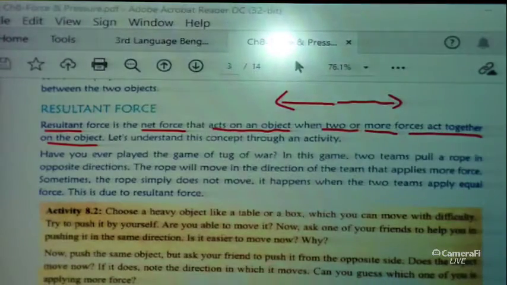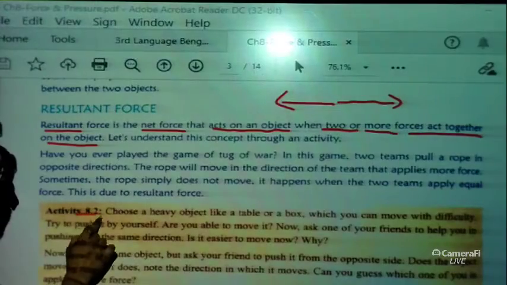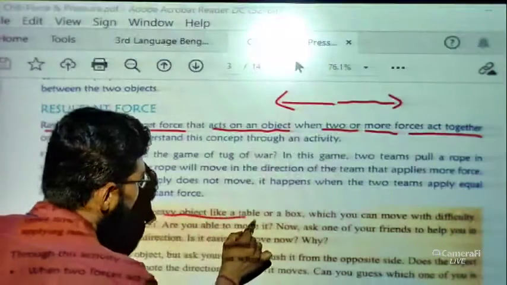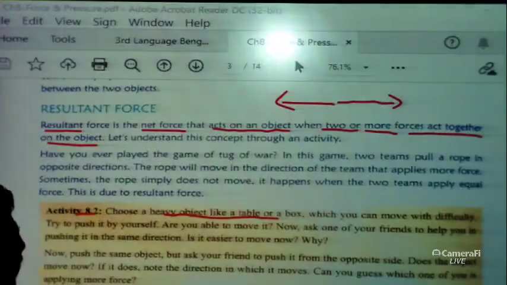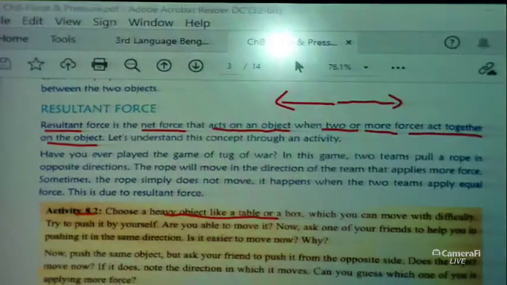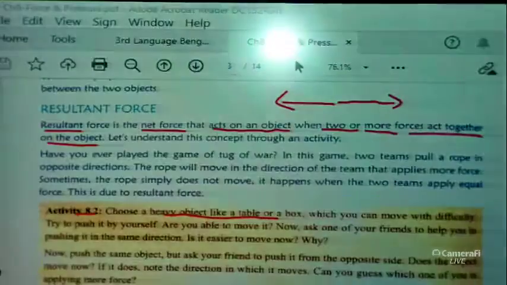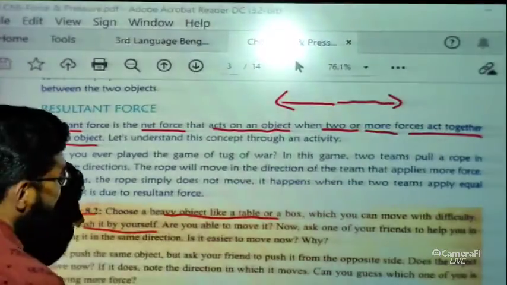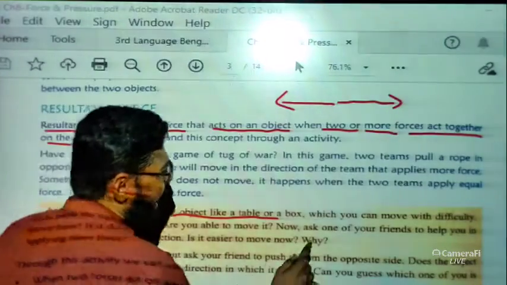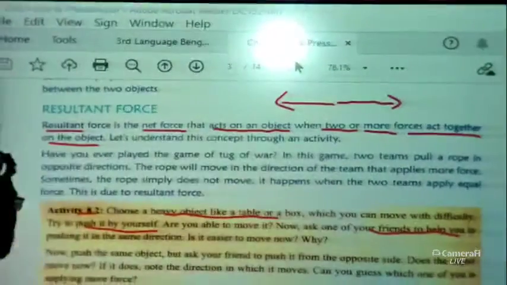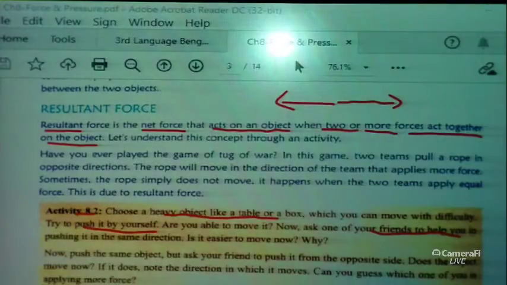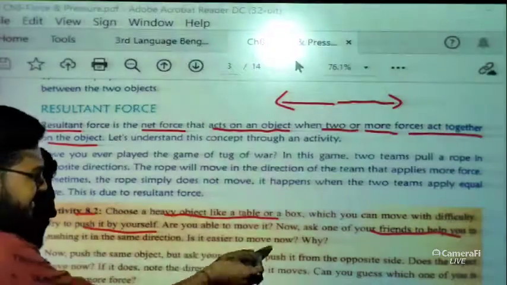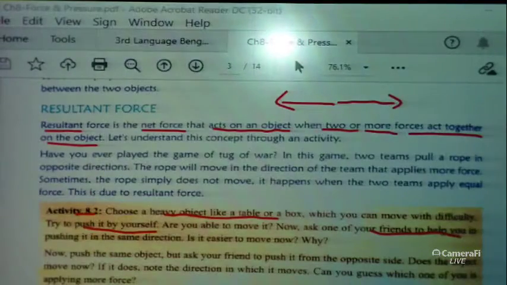Now let us discuss the activity, what this activity tells us. Activity 8.2 tells us to choose a heavy object like a table or a box, which you can move only with difficulty. Try to push it by yourself. Are you able to move it? Now ask one of your friends to help you push it in the same direction. Is it easier to move now? Obviously it should be easier, but why?